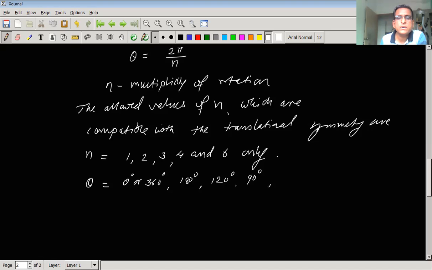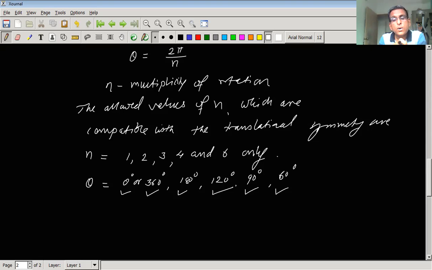And the last one is for n equal to 6, the value of theta comes to be 60 degrees. So the meaning is that only the lattice or crystal structures possess rotational symmetry if and only if we rotate the crystal about an axis through an angle of either 0 degree or 360 degree or 180 degree or 120 degree or 90 degree or 60 degree.